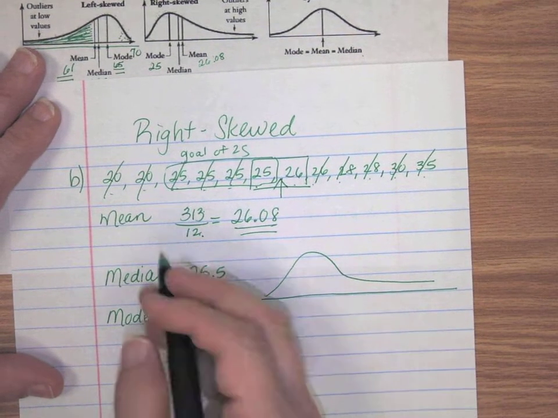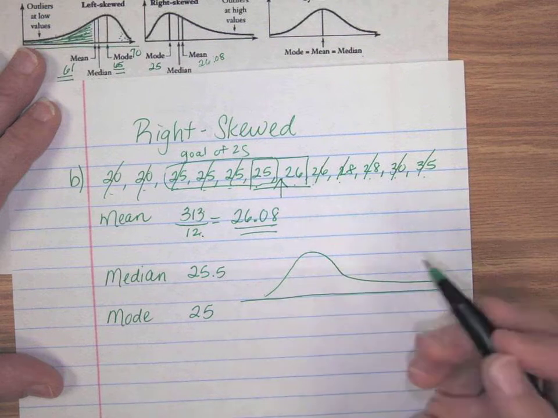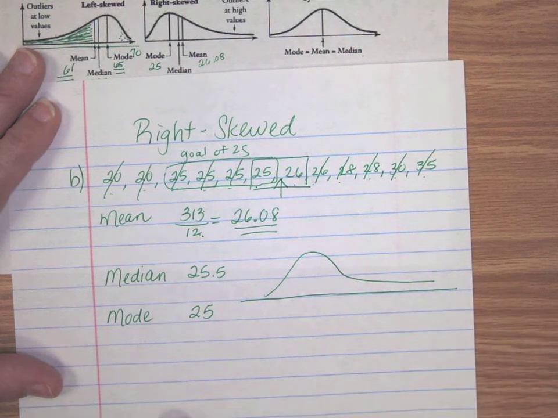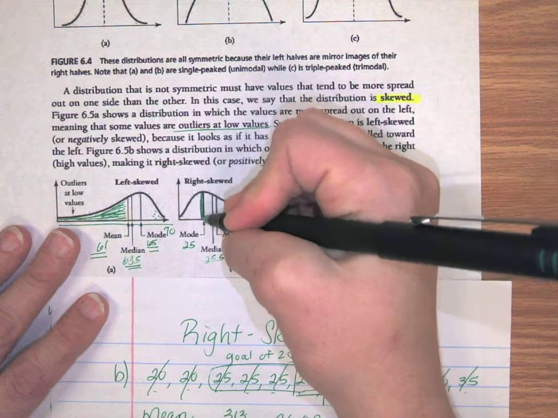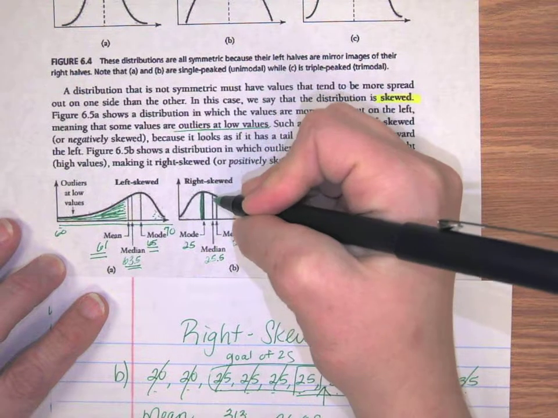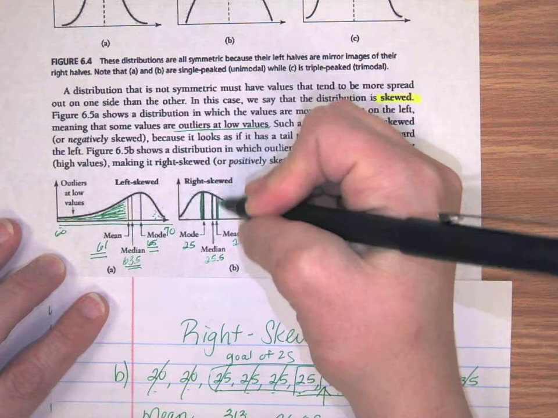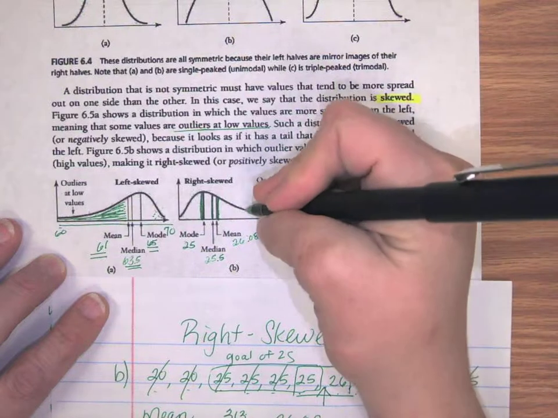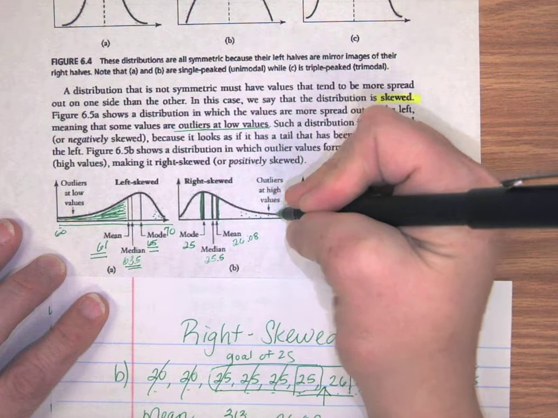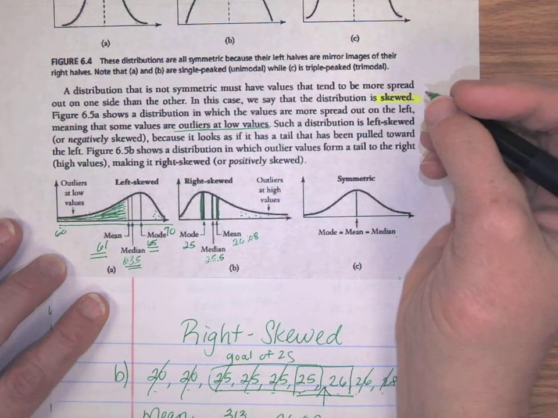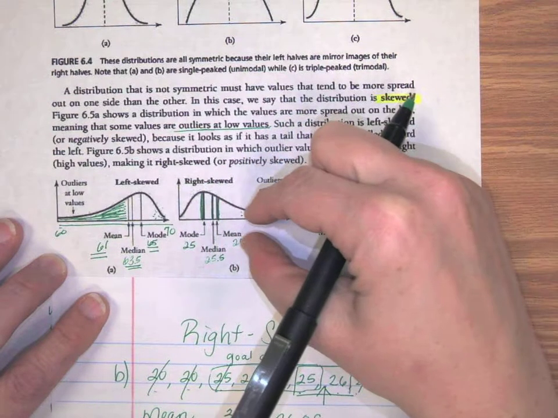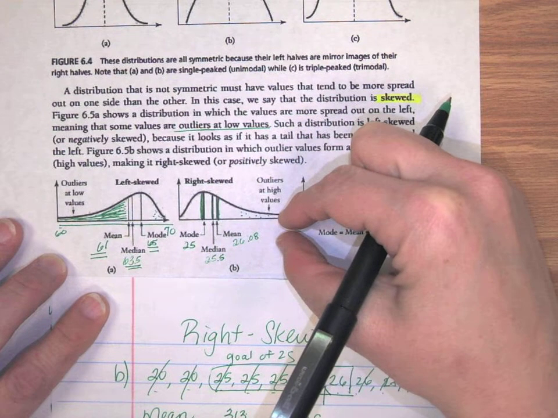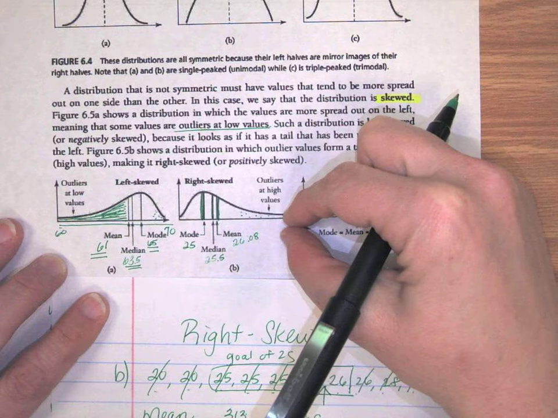So we can see here that the mean and the median are both higher than the mode this time. And so what that's going to do is what you see in this picture. Your mode, where most of the numbers are, is going to fall here, but there'll be a median that's a little higher and a mean that's a little bit higher because we have these outliers. We have these kids up here that are reading a little bit more than the other ones. So that's going to make the tail be on the right side. It's going to kind of pull the mean and the median this direction to the right. Okay.